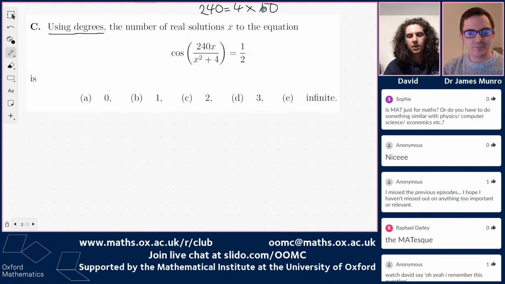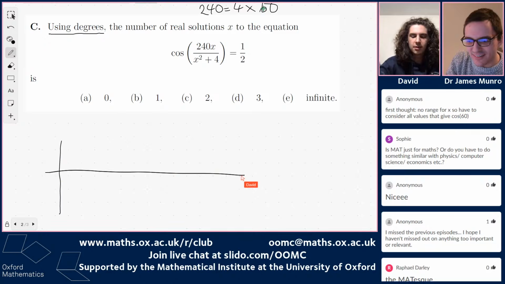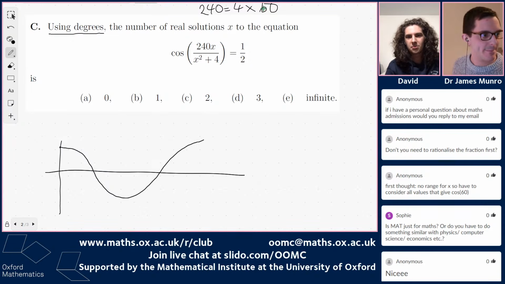Well, we could just draw a graph of cos and what cos is. That seems like a good idea. Should we try and fit that in this bit underneath the options? How do I erase this? Okay, cool. So, a graph. Let's see what cos looks like. And cos goes something like that. Classic bucket shape. Bear in mind this is in degrees, so it's going to be a bit tricky.